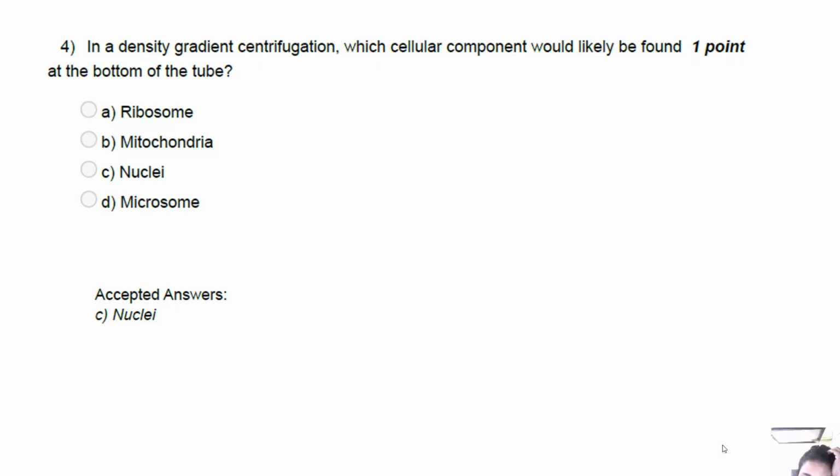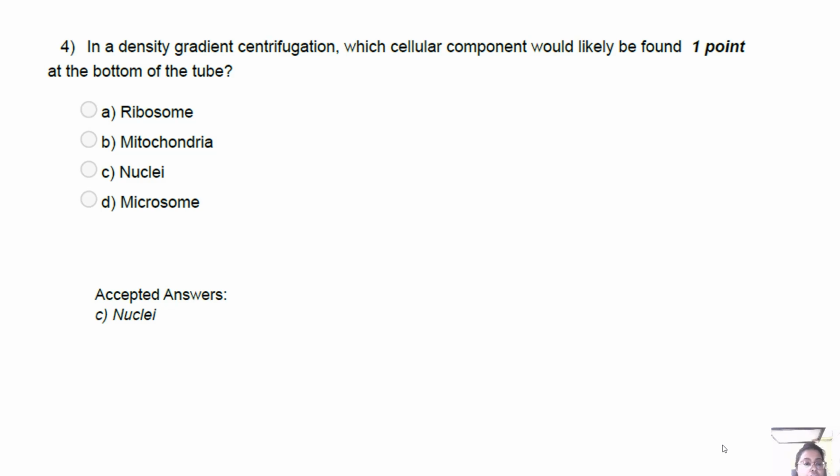Microsomes are small vesicles from fragmented ER, so they will be in the upper middle, and ribosomes are the smallest and least dense, so they will be near the top. So nuclei are the heaviest and densest organelles, and in density gradient centrifugation they sediment to the bottom of the tube.